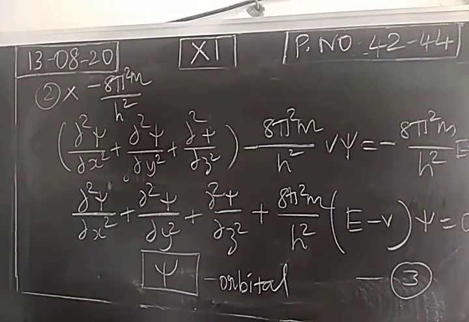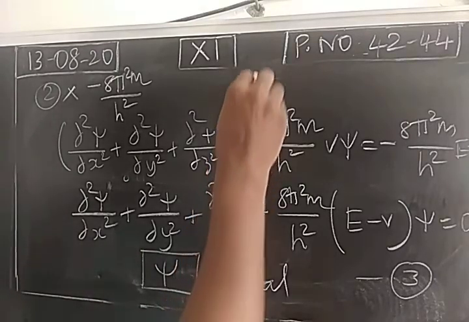It can be solved only at certain values of total energy. This confirms that in the atom, the energy is quantized, a discrete value, right? This permitted total energy is called eigenvalue.